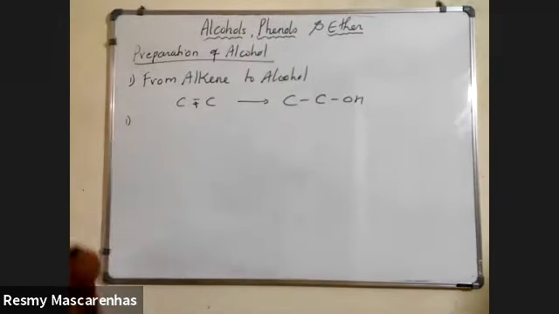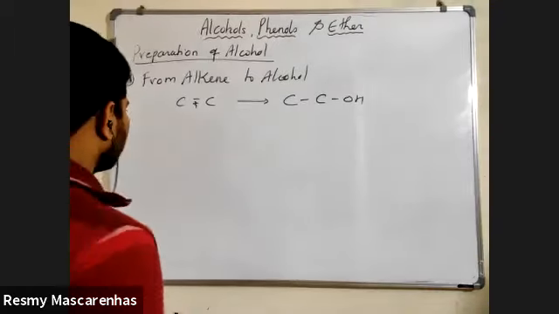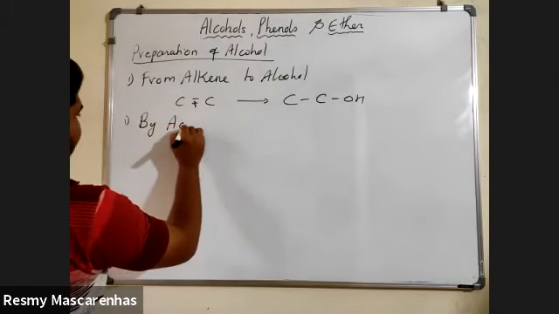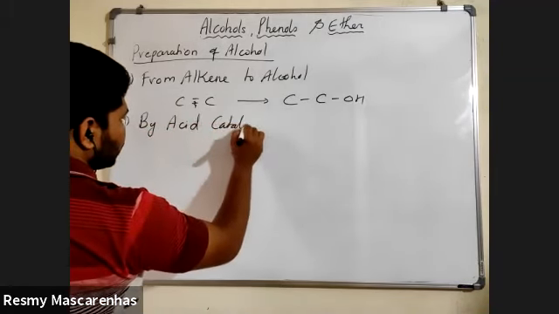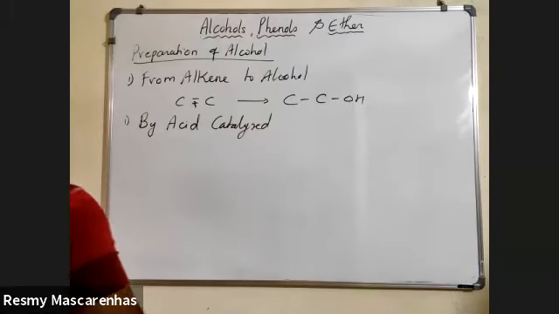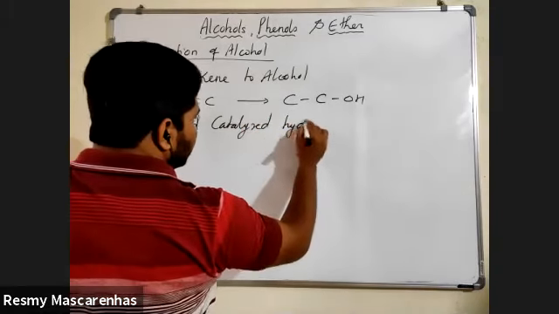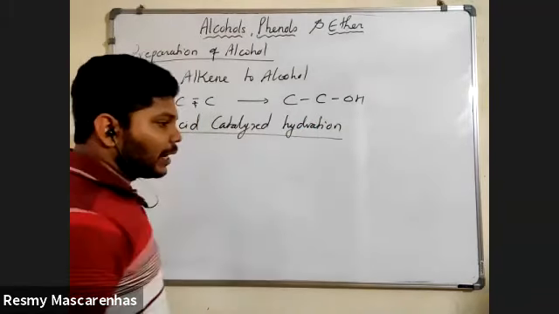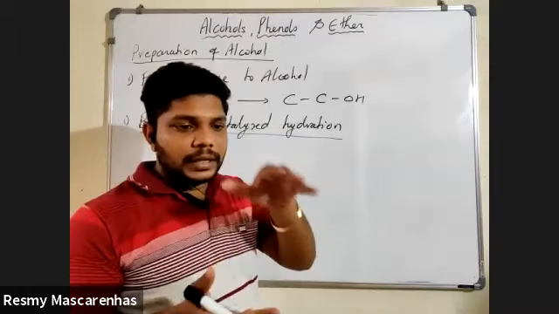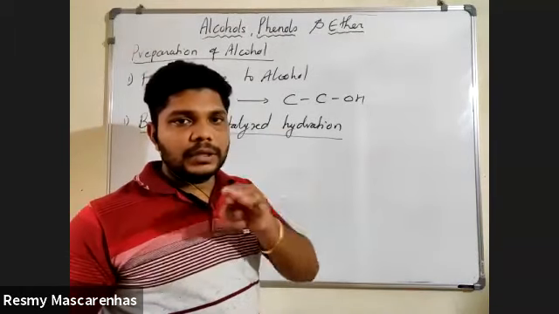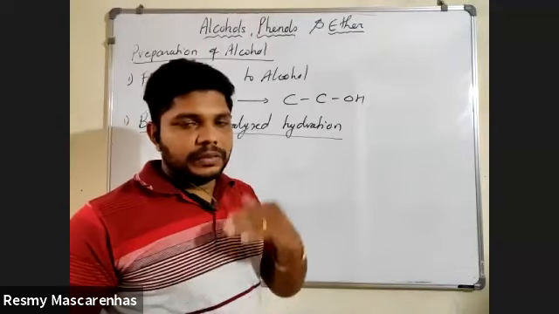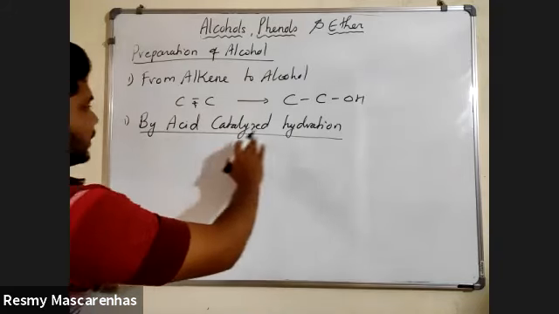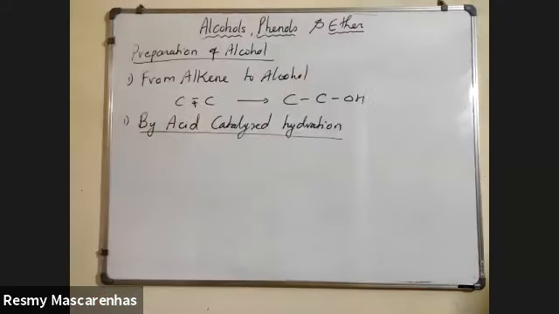Now the name of this reaction is very important. The name of the reaction is acid catalyzed hydration. This is important because there is a mechanism here. Mechanism means you have to show that reaction in a stepwise manner: step 1, step 2, step 3, which I will show you. If they ask this, it will be asked for 2 marks. So the name is acid catalyzed hydration.